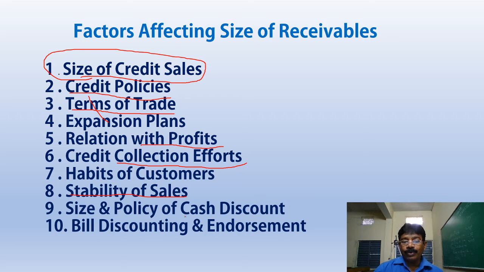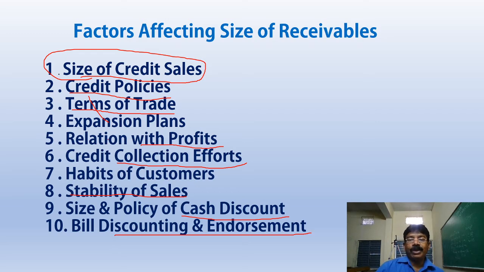Size and policy of cash discount. To increase the sales, companies will offer cash discount. You cannot offer 100% discount; you can offer the discount only to some level, and whether your policy is offering the cash discount or not also depends upon your receivables. Bills discounting and endorsement.